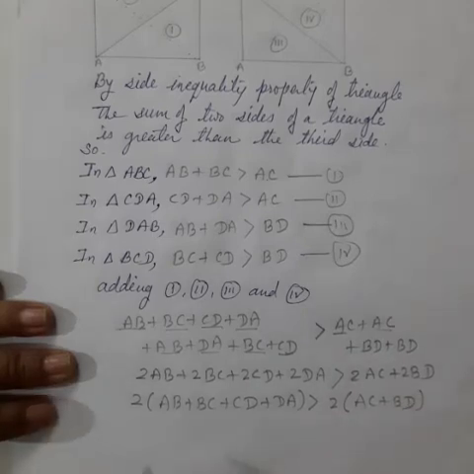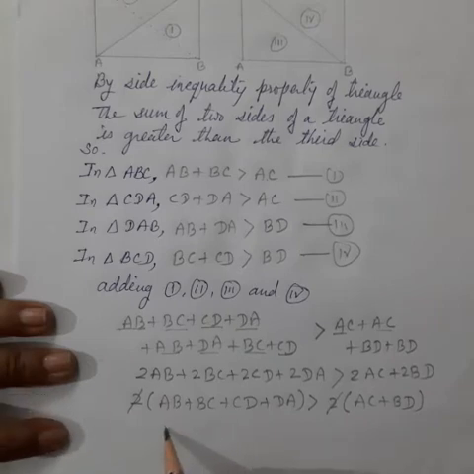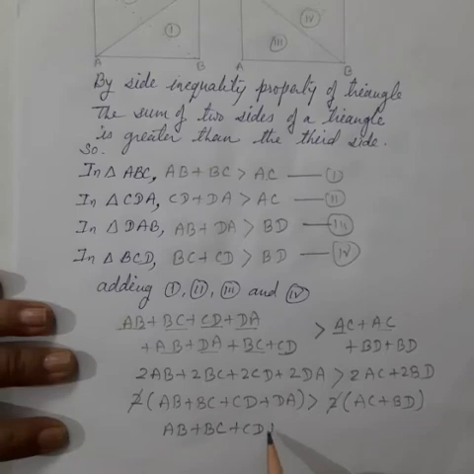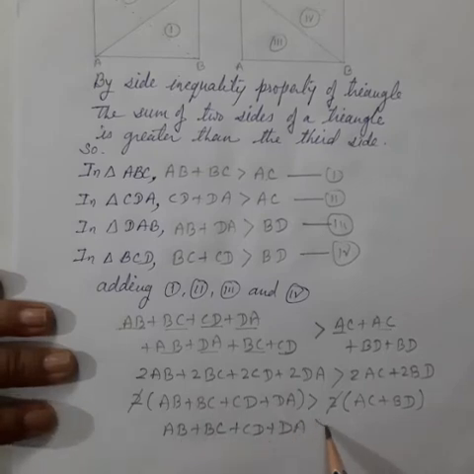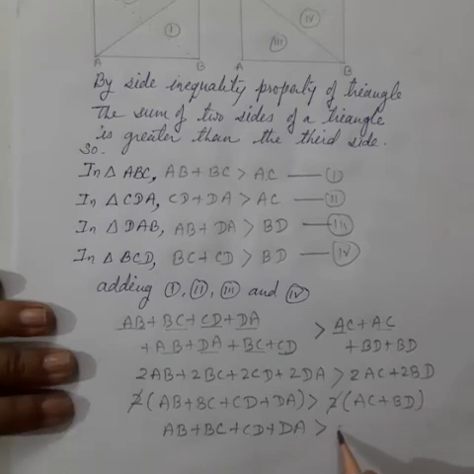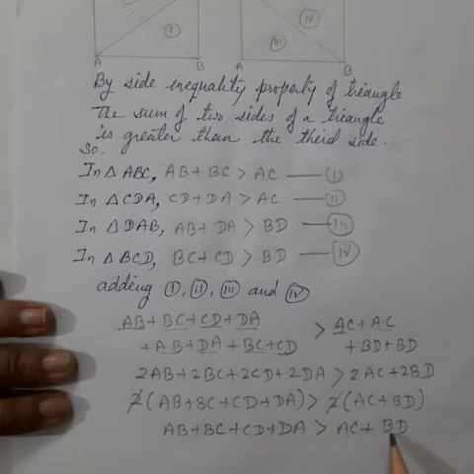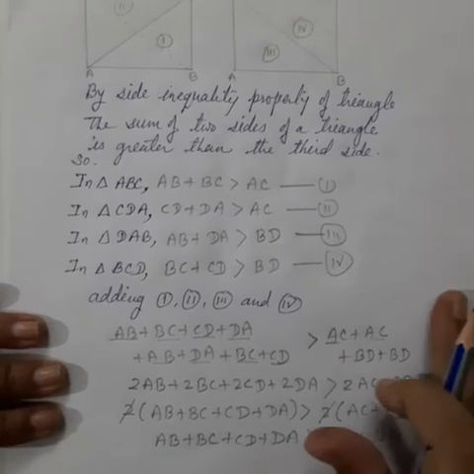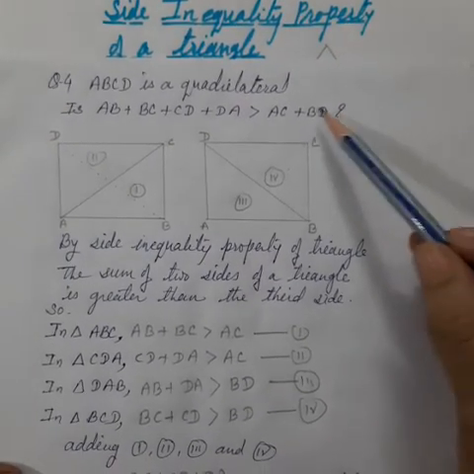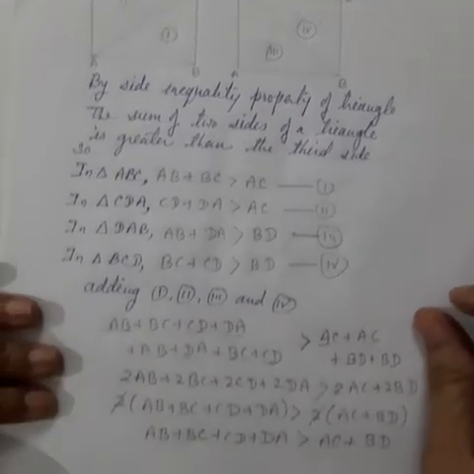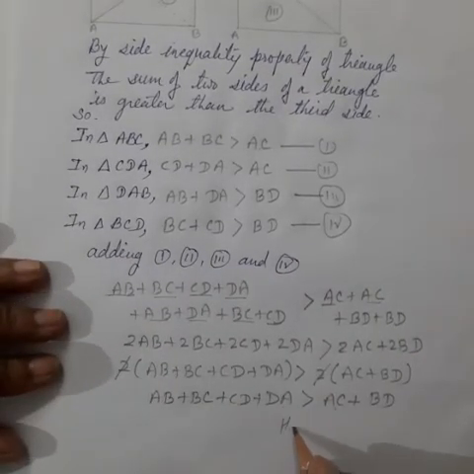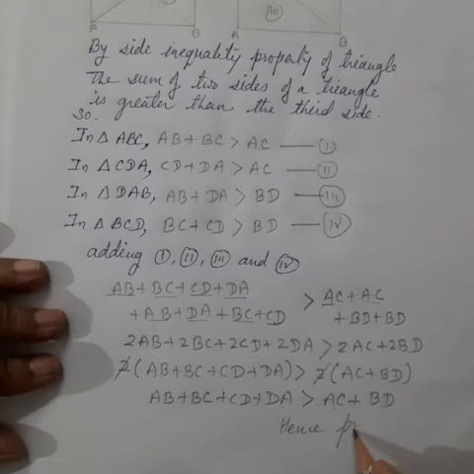Now we can divide both sides by 2, so the 2 will cancel, and on the left hand side we get the sum of the 4 sides of the quadrilateral, AB plus BC plus CD plus DA, and on the right hand side we get the sum of the diagonals AC plus BD. This is what we had to prove here. So it is proved, hence proved.